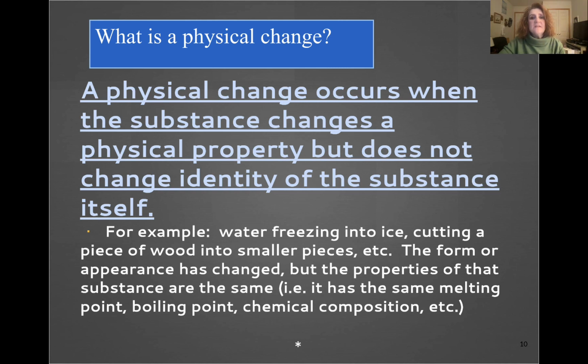A physical change occurs when the substance changes a physical property, but doesn't change the identity of the substance itself. For example, water freezing into ice, cutting a piece of wood into smaller pieces, etc. The form or the appearance might change, but the properties of the substance stay the same. It will have the same melting point, boiling point, chemical composition, etc.